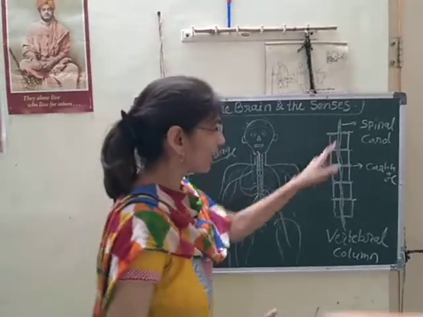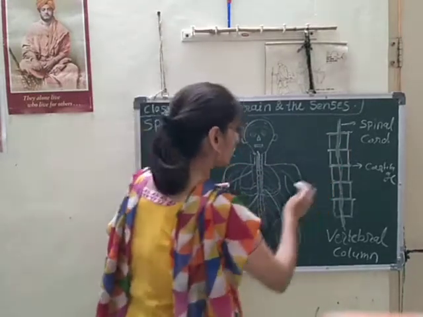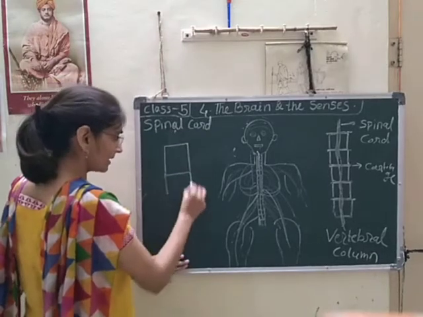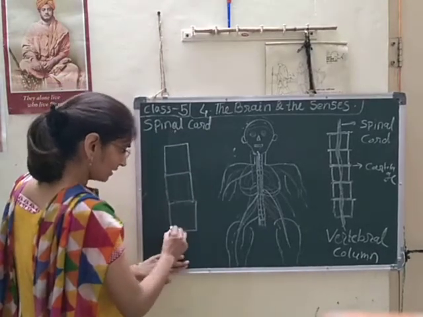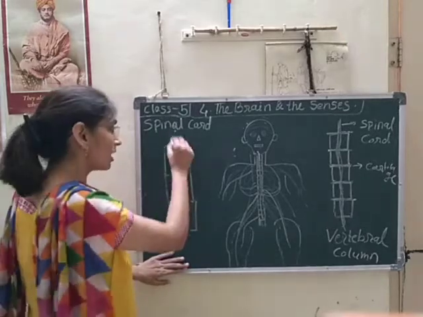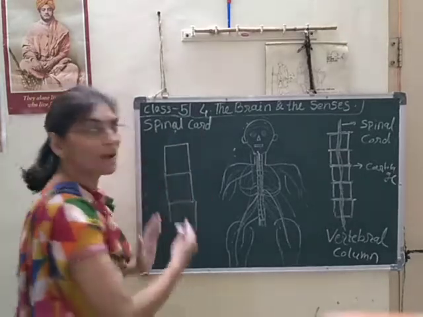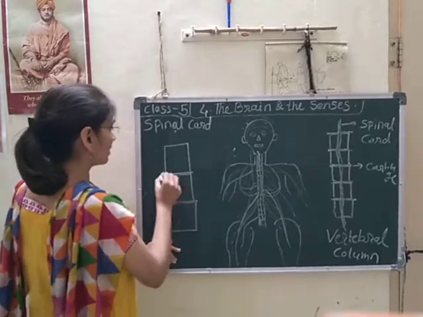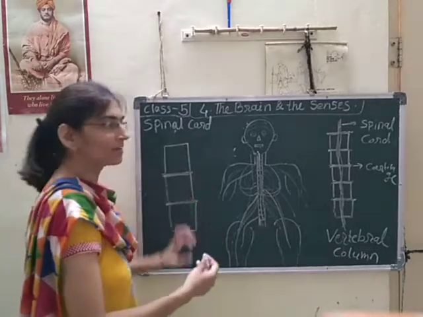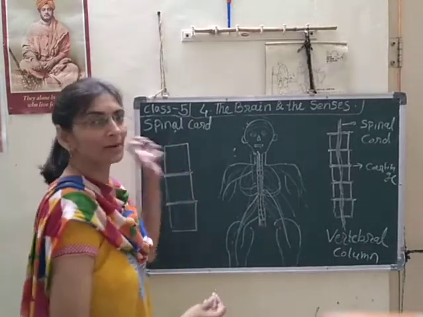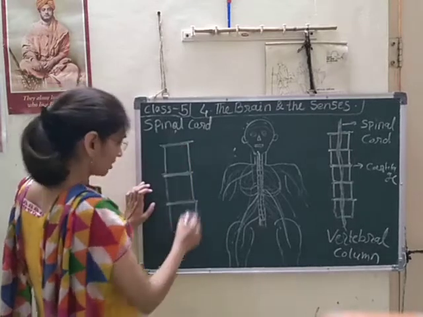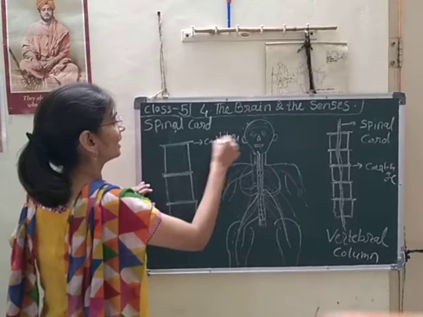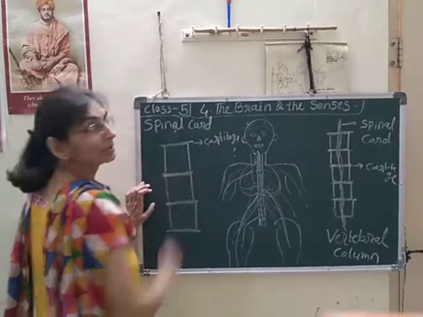So draw that diagram. It is a very simple diagram. First you have to draw the vertebral column. Like that you have to draw the vertebral column, in a simple manner. Vertebral column means spine only, the outer spine only you have to draw. Yes, and the joint is very much important. Without this joint, it is not possible to have a complete vertebral column. So this joint you must draw. This is cartilage. Yes, that also you have to label.